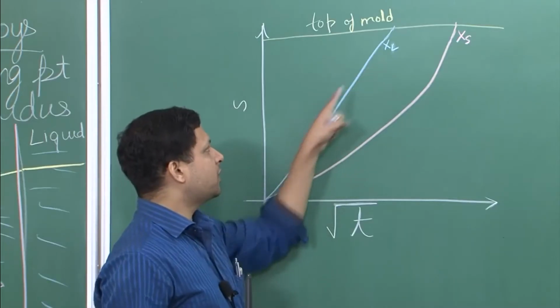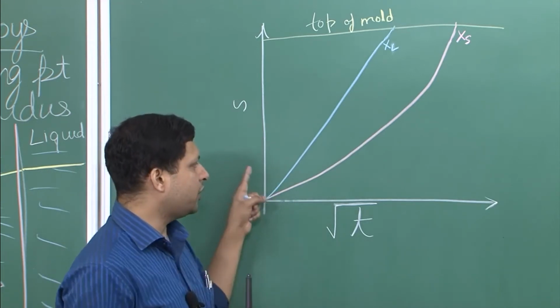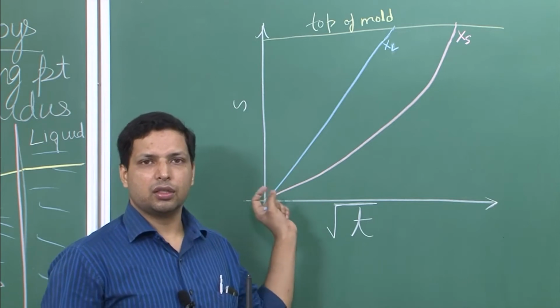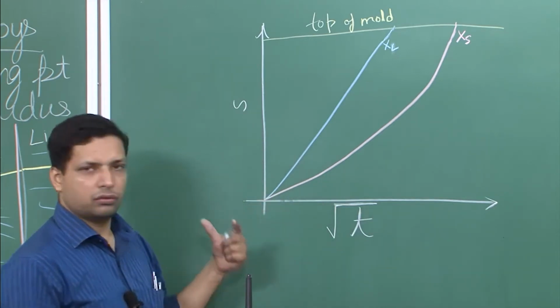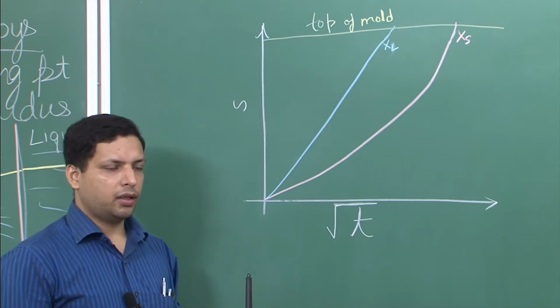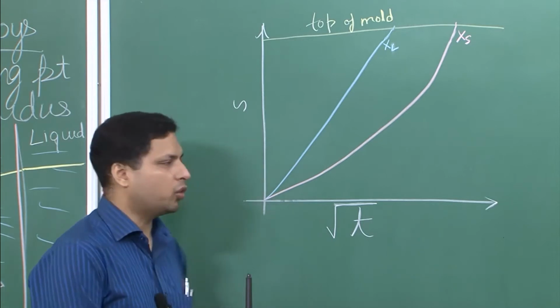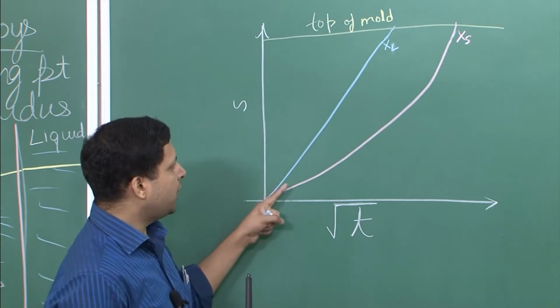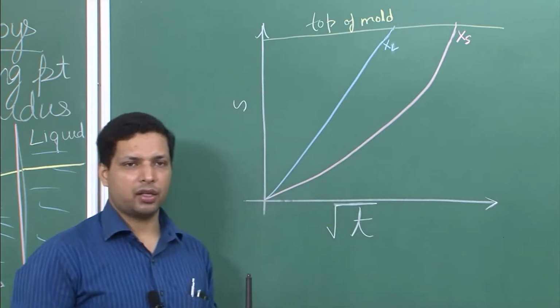Another thing is that XL follows a straight line between S and root T. So it very nicely follows the S versus root T plot. Therefore it agrees with the insulating mold condition. On the other hand, XS, which is the solidus curve, shows some variations.